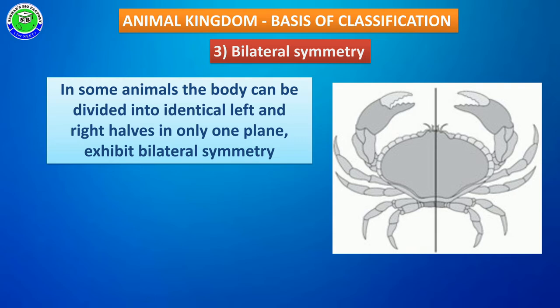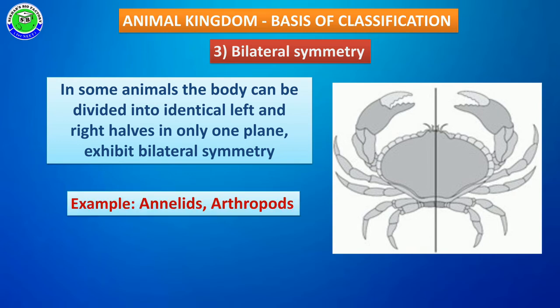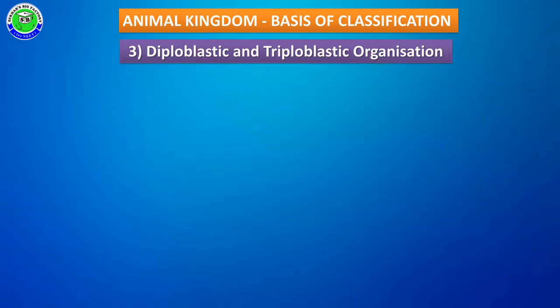In bilateral symmetry, only one particular plane, when it passes through the center, can divide the animal into two equal halves. Such bilateral symmetry is also seen in human beings. Examples: Annelida and Arthropoda members show such bilateral symmetry, along with various higher groups of animals.